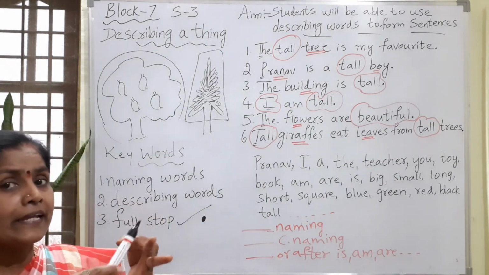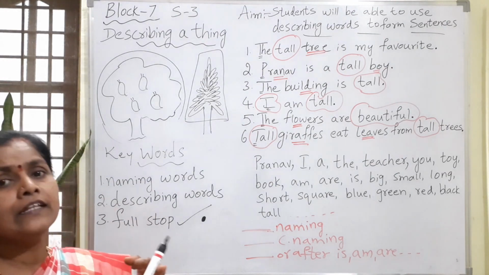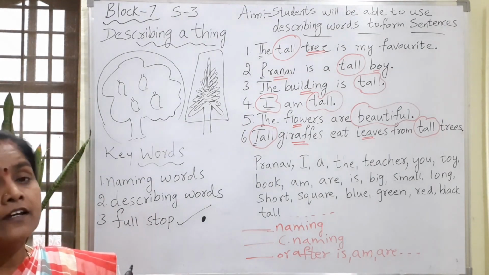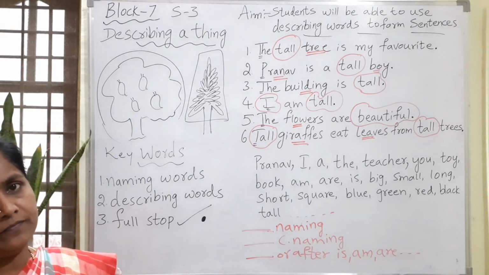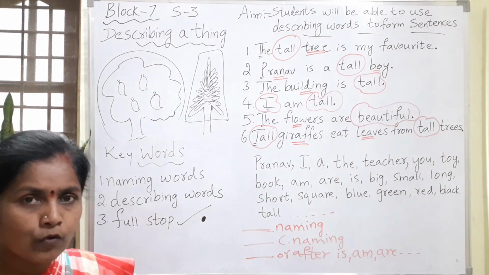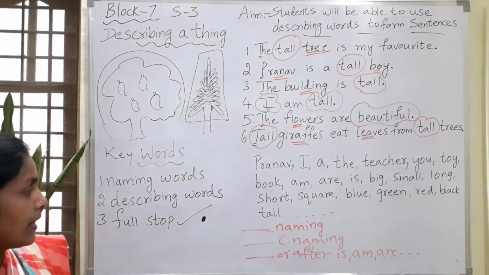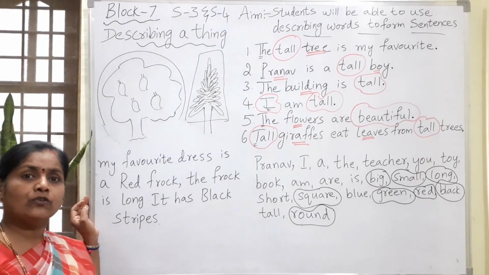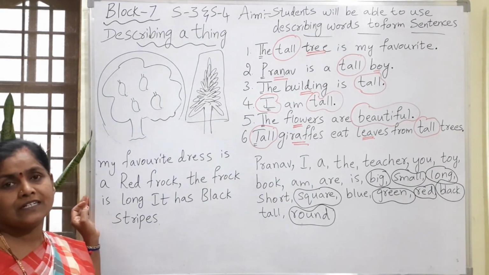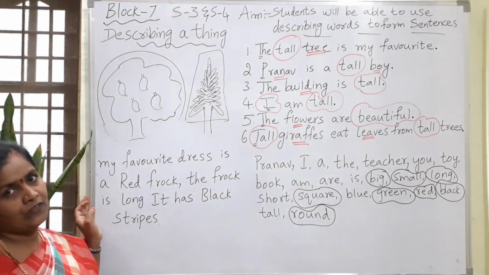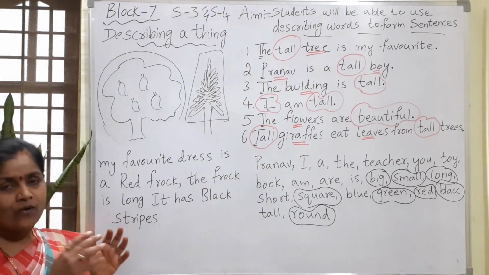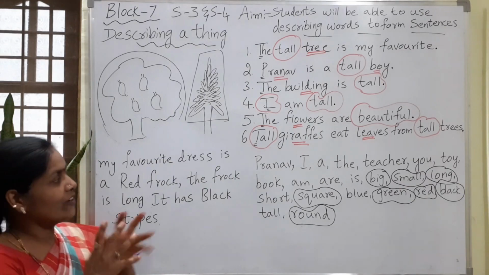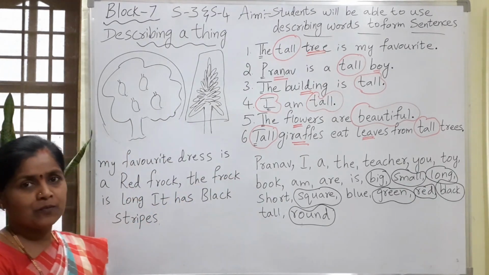After the full stop, when we start a sentence again, at that time also we should begin with a capital letter. Understood, all of you? Suppose I am writing a sentence like this. Just now I told you that we should always begin the sentence with a capital letter and end with a full stop. Now I have written some words on the board.